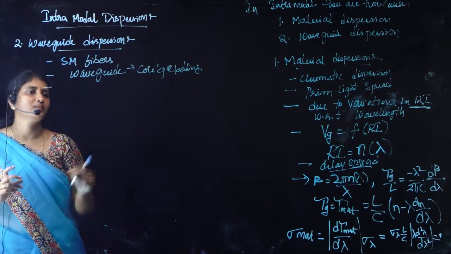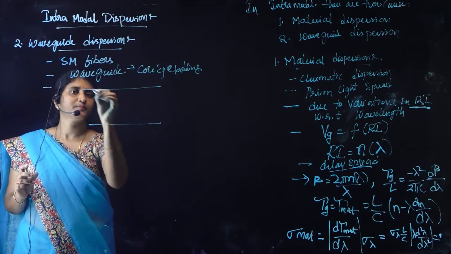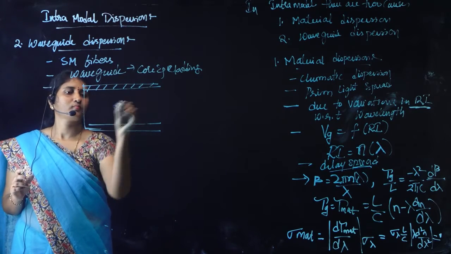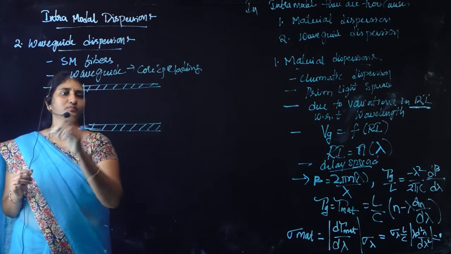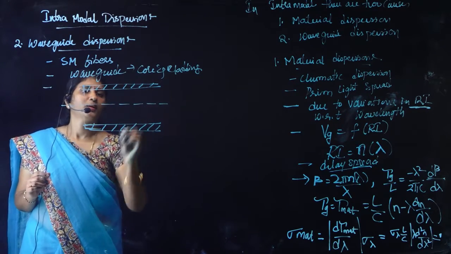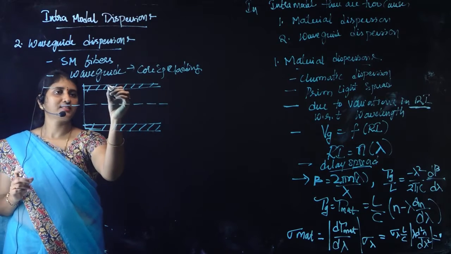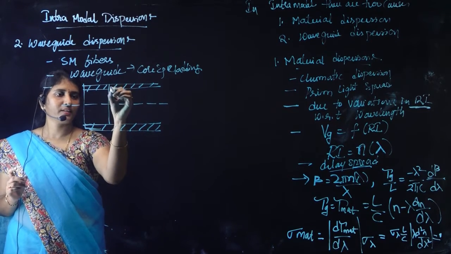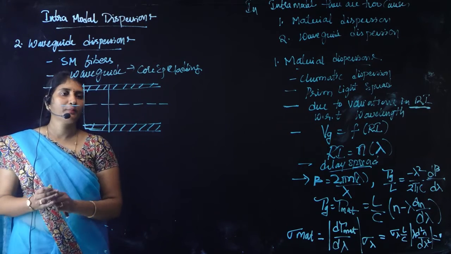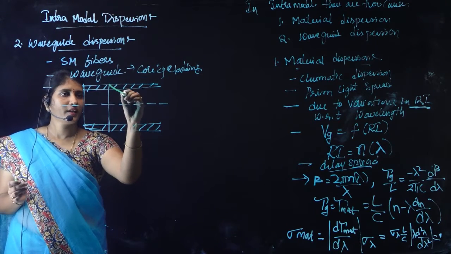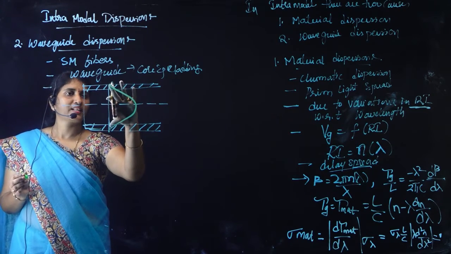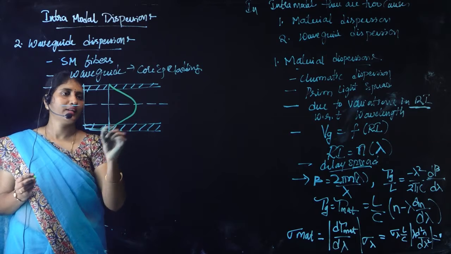How it is dependent: let us take an optical fiber with core and cladding regions. If the source emitting light has a larger spectral width, what happens is the spectral components will be expanded towards the cladding region.